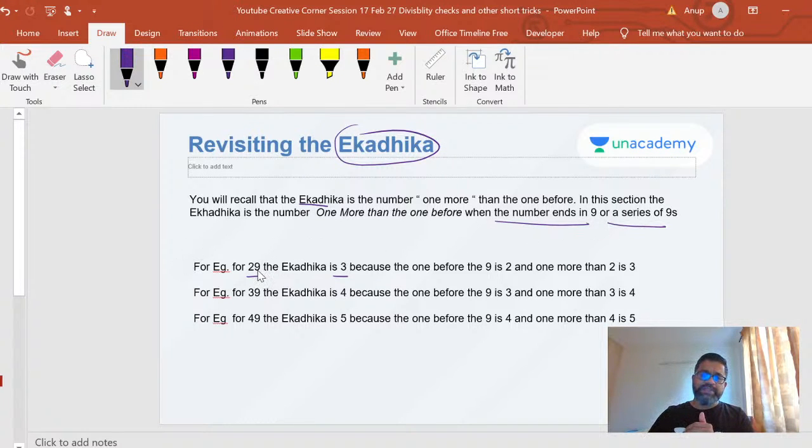So what is the number before 9? It is a 2, and what is one more than 2? It is a 3. In this case, what is the number before 9? 3. What is one more than 3? It is 4. The ekadika of 49 is 5. You got it, 4 plus 1 is 5.